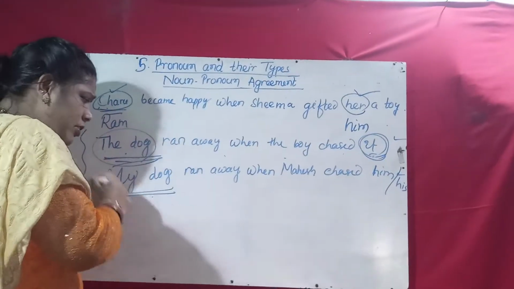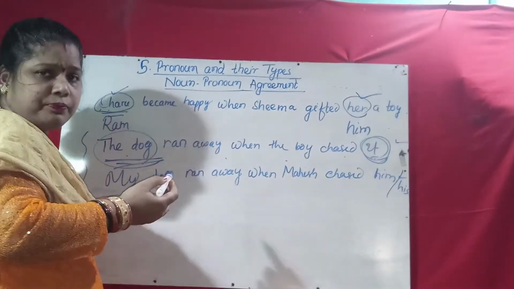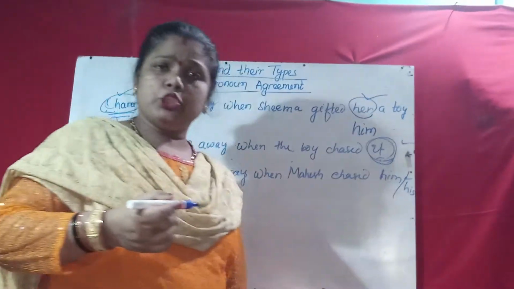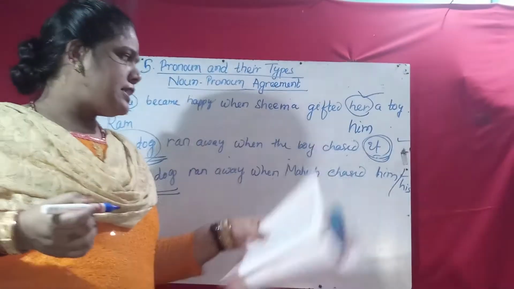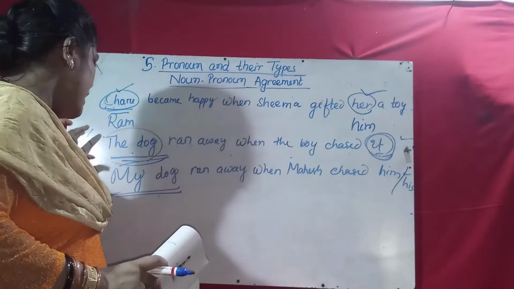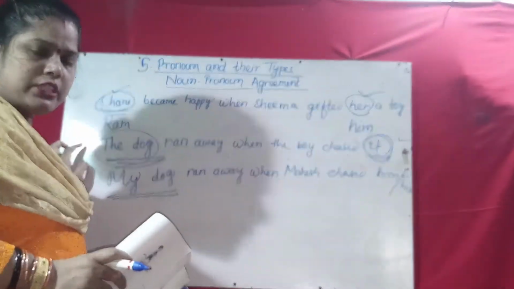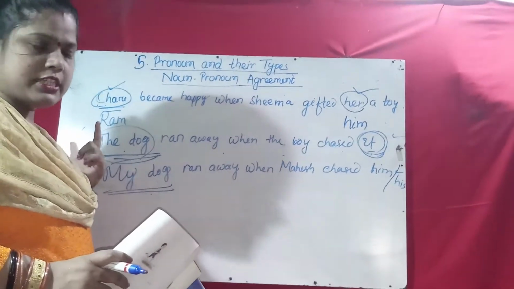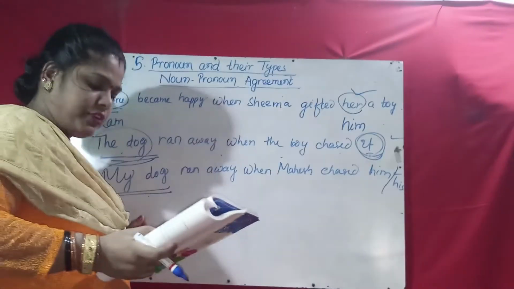My dog ran away means it is a pet animal. For pet animals the pronoun will be him or his. So that is the difference. While using the pronoun, you must be careful about these things, whether it is a pet animal or a normal animal in the jungle or on a street.